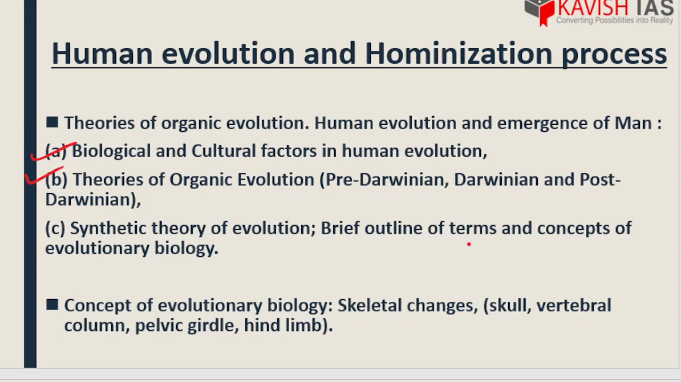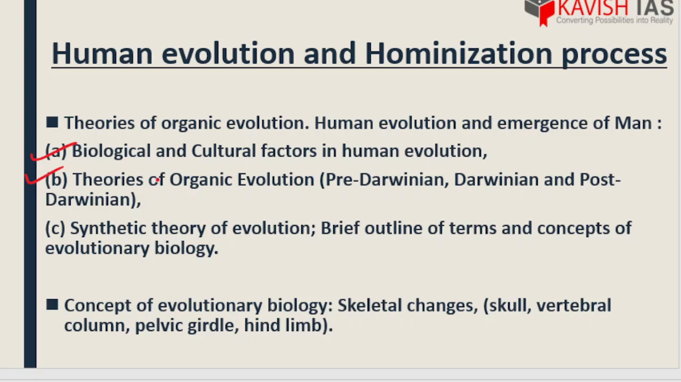Okay, let's come back here. So here we have the theories of organic evolution: pre-Darwinian, Darwinian and post-Darwinian. I hope we all remember the Darwinian and Lamarckian concepts, especially regarding the giraffe, and there were 2 special theories stated, that is the struggle for existence and survival of the fittest. All these theories come cumulatively under organic evolution.